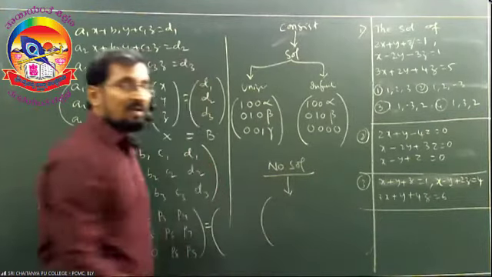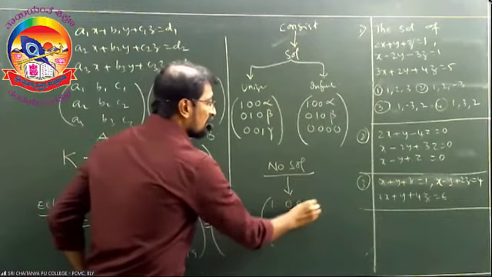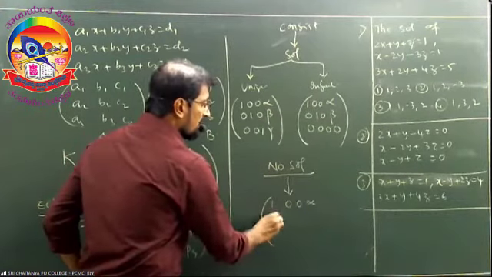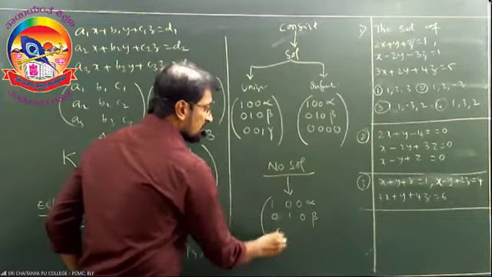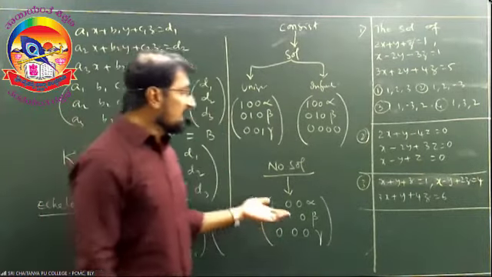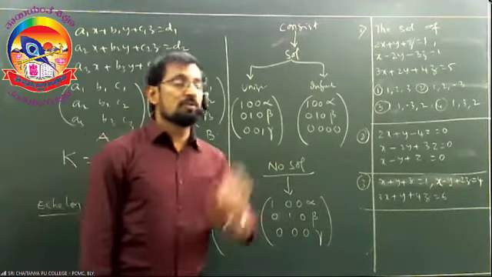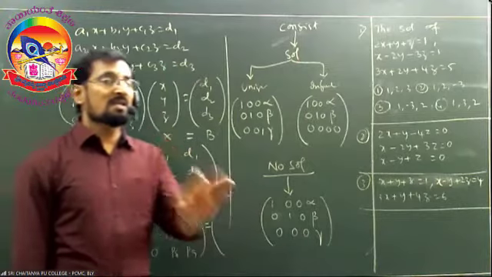Now, if the final matrix, this echelon form, is in the form of 1, 0, 0, alpha; 0, 1, 0, beta; 0, 0, 0, gamma, that means if it is in this form, the system has no solution and it is said to be inconsistent.